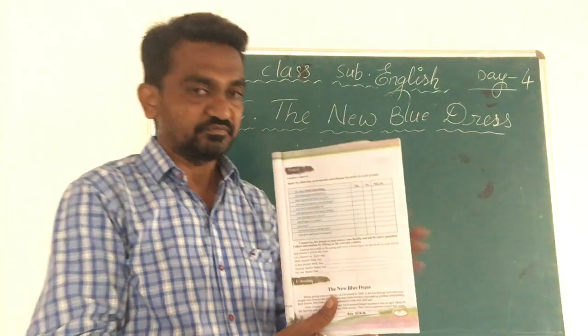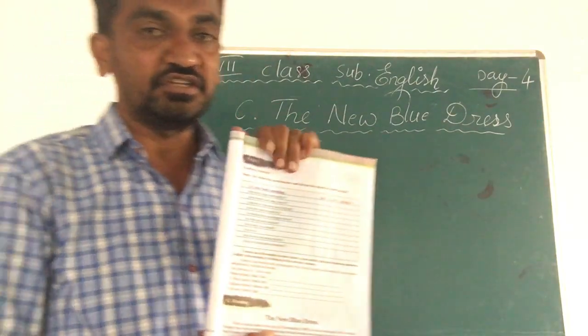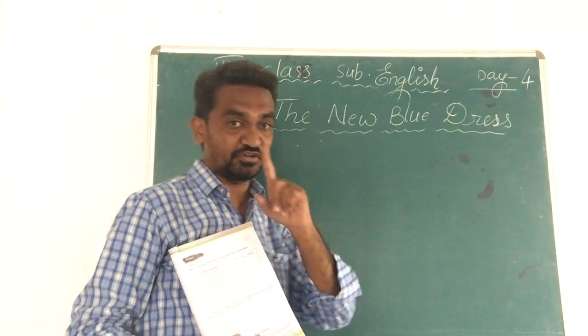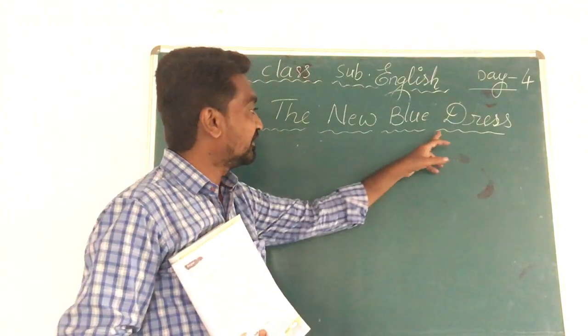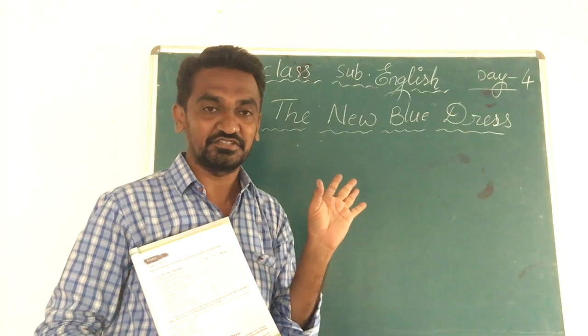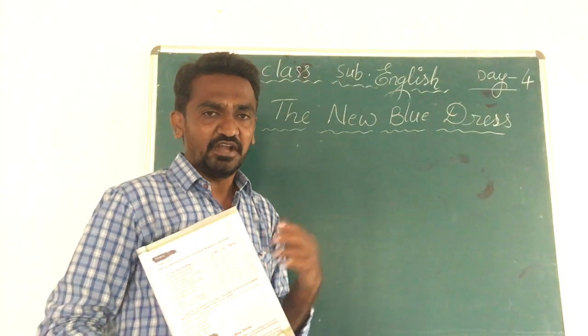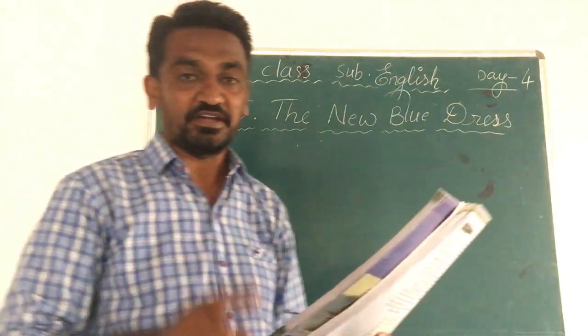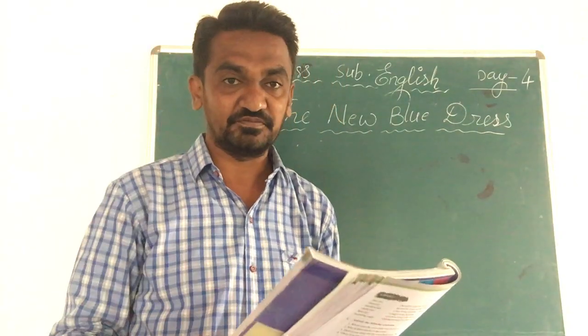Okay? Right. What is the C reading? The new blue dress. Today we are discussing the new blue dress. Here the dress is a new dress, but in which color? It is blue in color. The dress is in blue color. And here the C reading. Let me read the first paragraph. All of you keep your fingers.